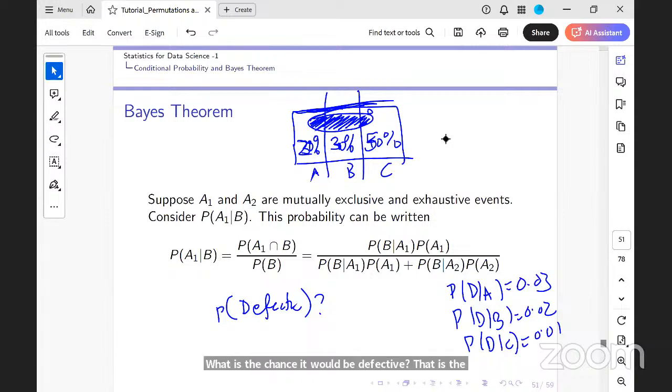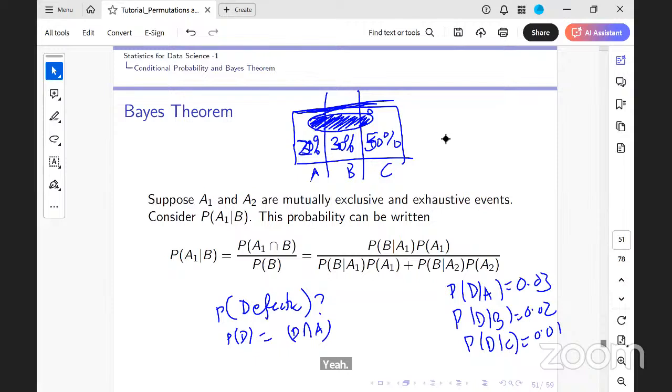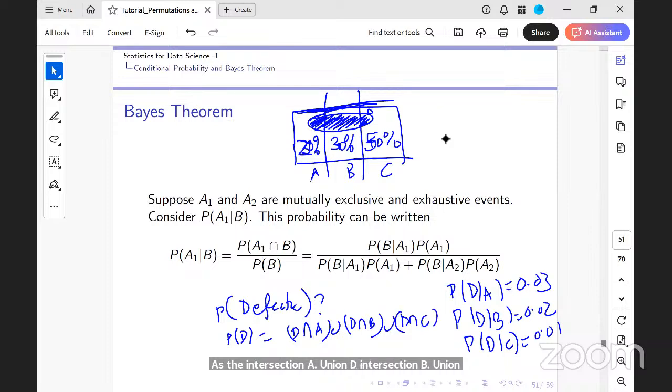Would you all agree that that is the same as the probability of the set D which I have drawn there? Let's work it out. So what would that D be? I can write this set D as D intersection A, union D intersection B, union D intersection C. So the probability of D is going to be the probability of these three union.